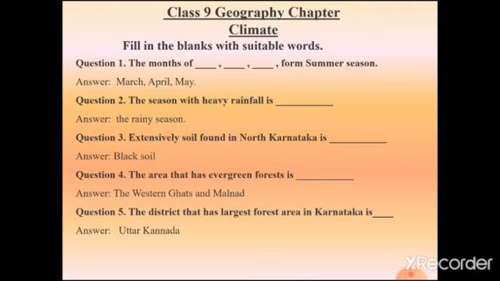Question number 4. The area that has evergreen forest is dash. Answer is the Western Ghats and Malnad. Question number 5 and the last one. The district that has the largest forest area in Karnataka is dash. One of the Malnad districts has the largest forest area. Which one? Uttara Kannada. So Uttara Kannada has the largest forest area in Karnataka. So the answer is Uttara Kannada.